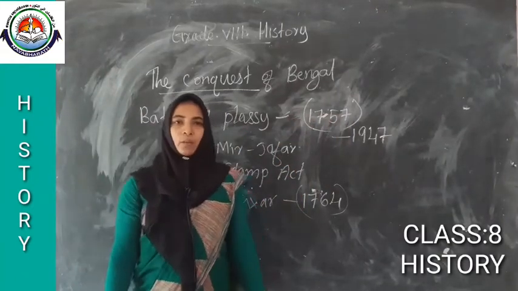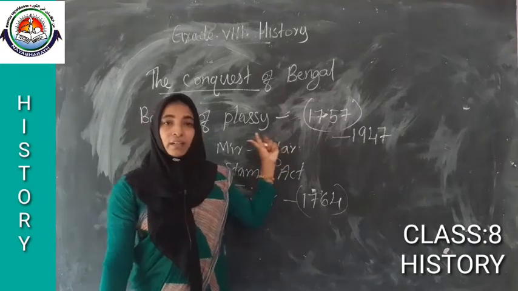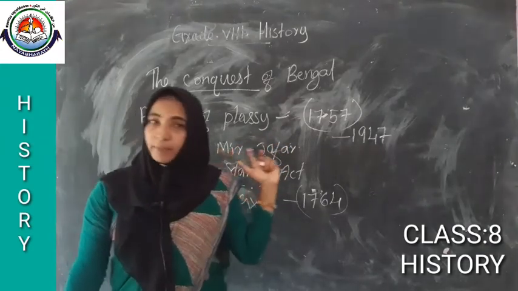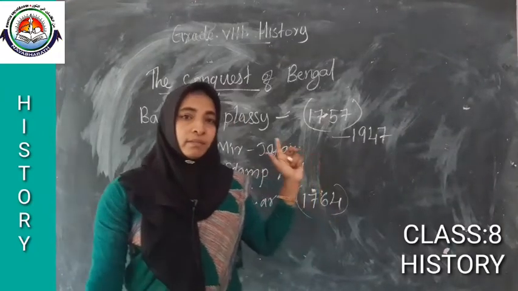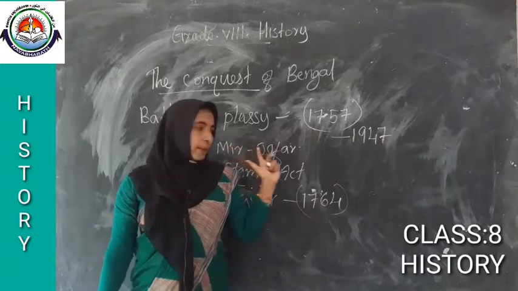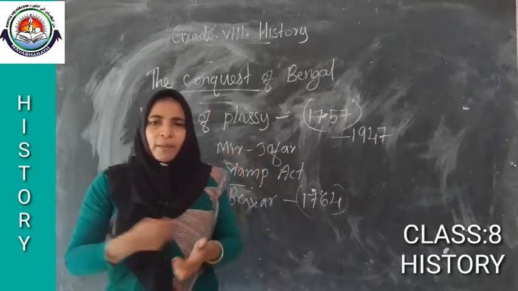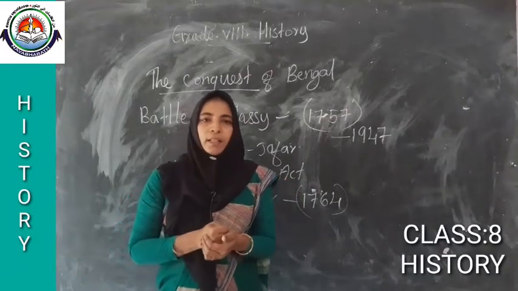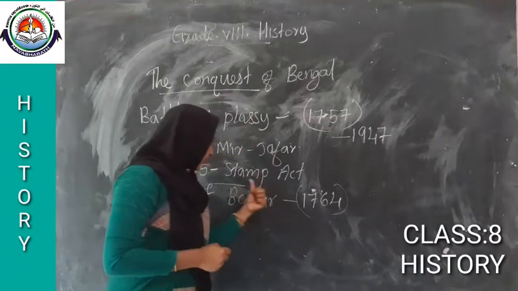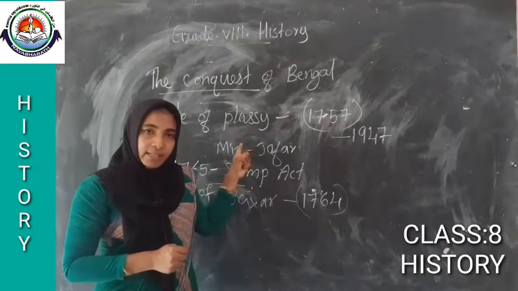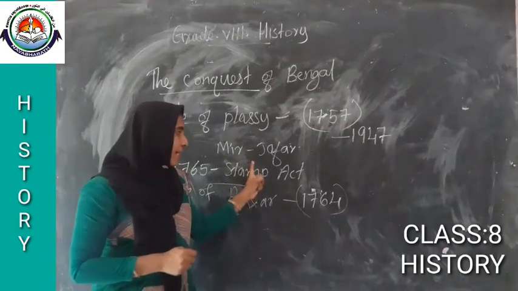Listen, now after the defeat in the Plassey War, the Britishers got the power there in Bengal. Then what was the cause of the Buxar War? Listen. First, who was the Nawab when Siraj-ud-Dawla was cheated by Mir Jafar?